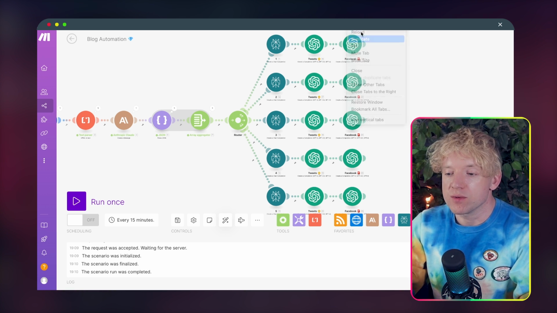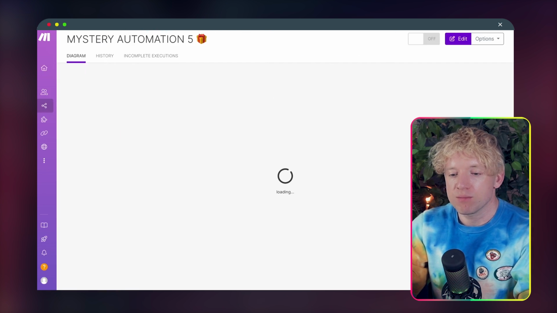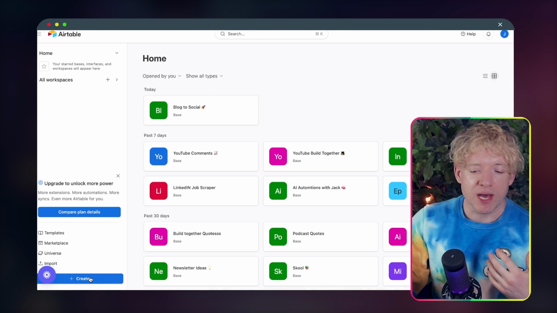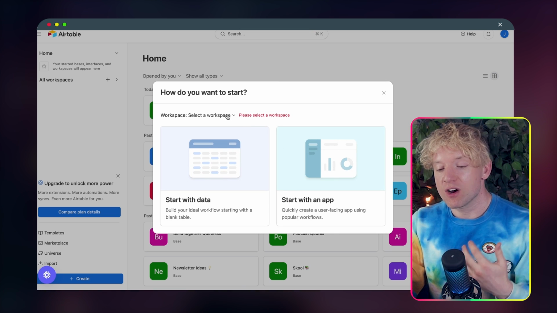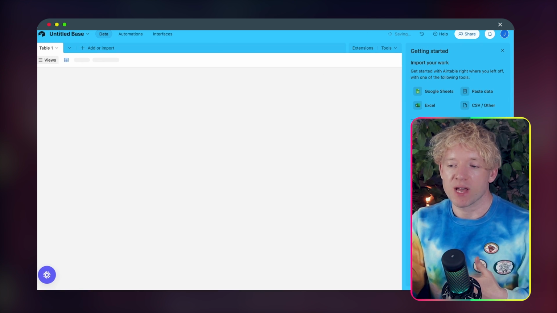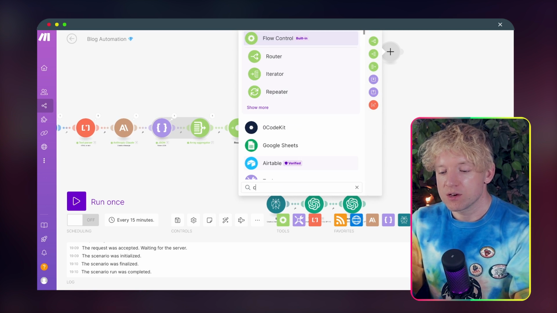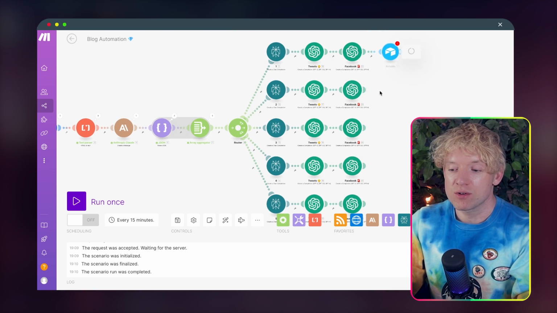Well, what we're going to do next is head over to airtable.com. You're going to sign up. The way that you connect with this, you come down to the bottom left to create, start with data, choose a workspace, and create it. Now, when you're in this, you'll add an Airtable module. Come down, create a record.